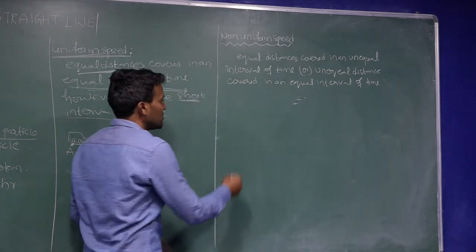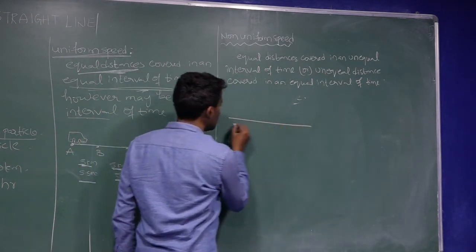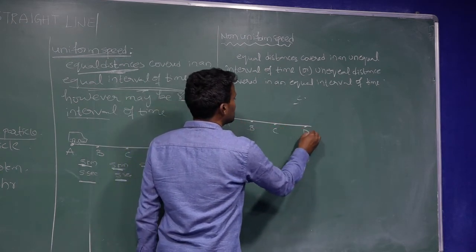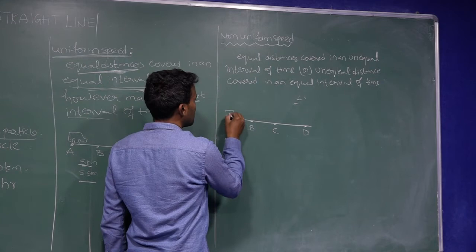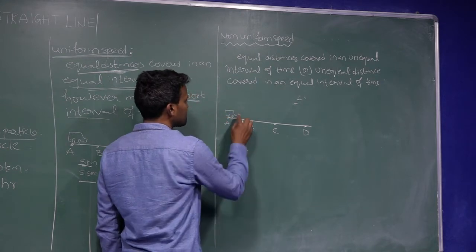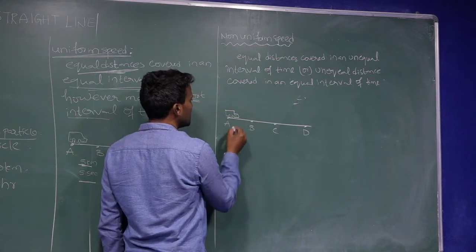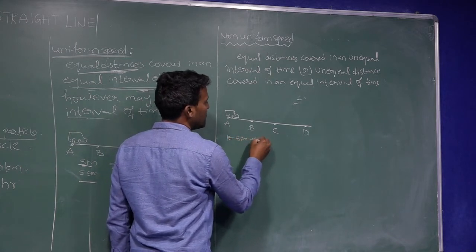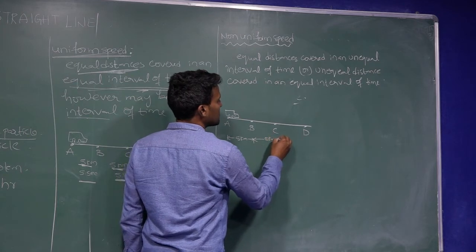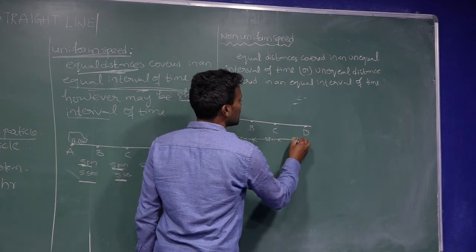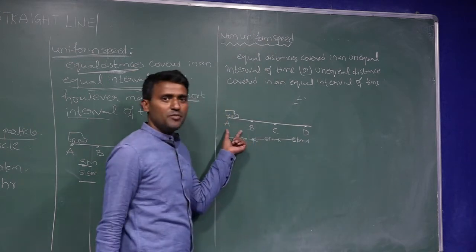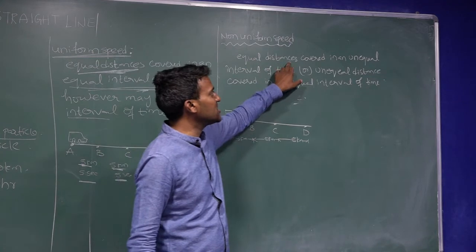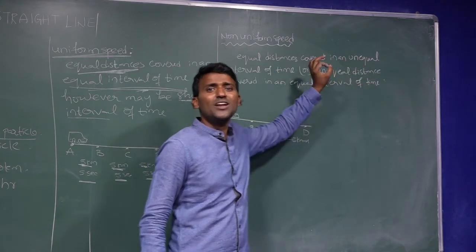See here, according to the definition, I am writing the same points again: A, B, and C, D. A person is going by car or vehicle. A to B distance is 5 kilometers, B to C distance is 5 kilometers, C to D distance is 5 kilometers. Here, equal distances are covered in an unequal interval of time.